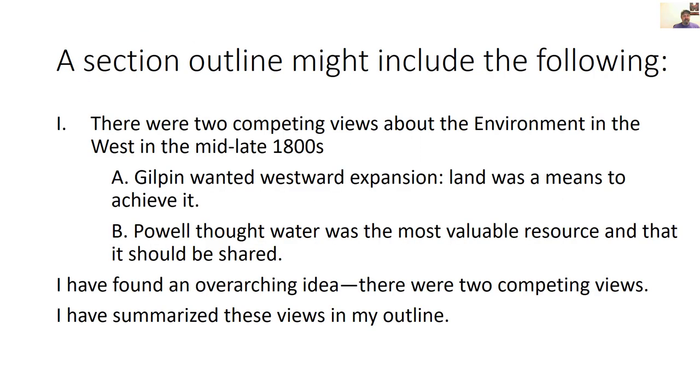A section outline for this section might include the following. There were two competing views about the environment in the West in the mid-1800s. Gilpin wanted westward expansion, land was a means to achieve it. Powell thought that water was the most valuable resource and that it should be shared. I found an overarching idea that there were two competing views, and then I've summarized these views in my outline.